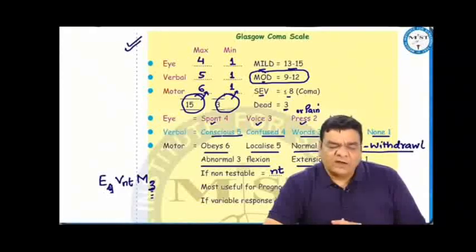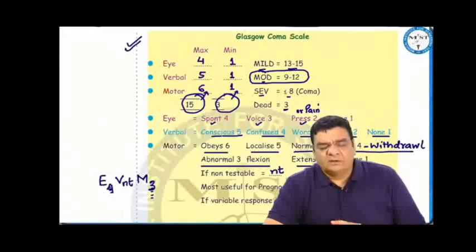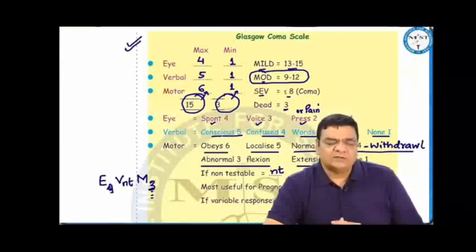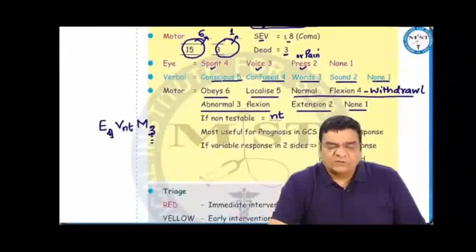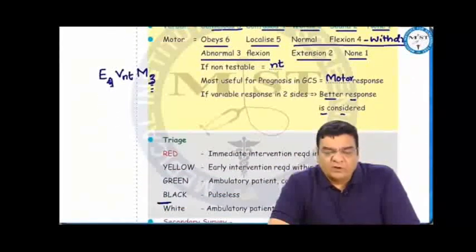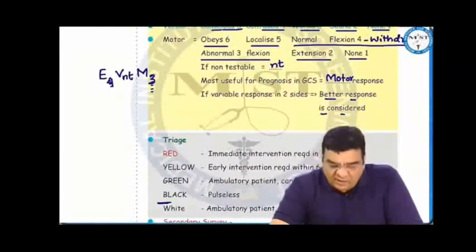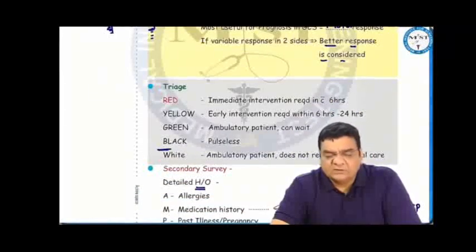We can also grade the severity of injury into mild, moderate and severe. GCS of 13 to 15 is mild injury. 9 to 12 is moderate. And 8 or less than 8 is severe. Out of all these responses, motor response is considered the best for prognosis. If we are not able to test any response, then we use the term NT. If there is any variation in the responses between two sides, then the better response is considered in GCS.